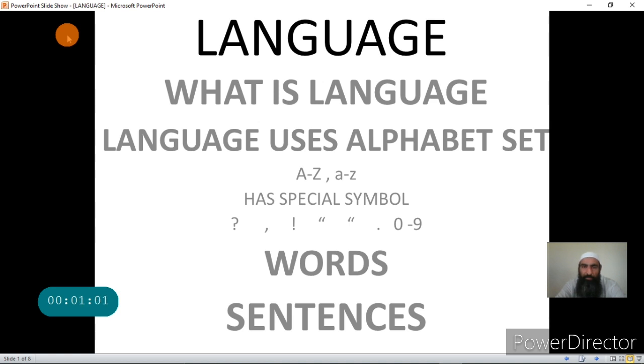I will not be talking about the spoken form, but I will talk about the written form. Why am I talking about the written form? Because a C program is to be written. So I will compare the written form of the language with the C language.